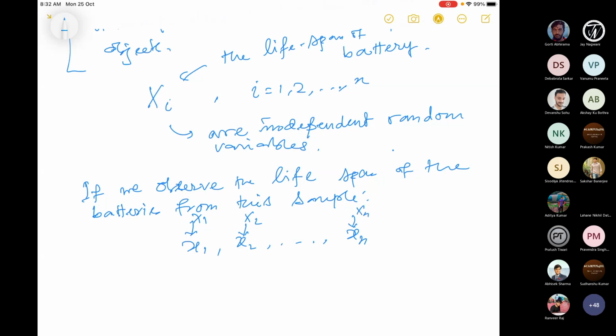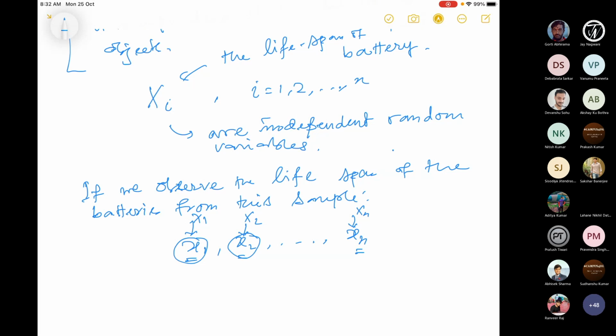Now, the n objects which we have chosen, this is random. So for a second sample, you may not get the same x1, same x2, same xn. These observed values for x1, x2, xn also vary. For any particular given sample, these are fixed values, but in general, since the random sample itself is a choice, you can have different values. So it could be like y1, y2, yn. It depends on the sample you choose.